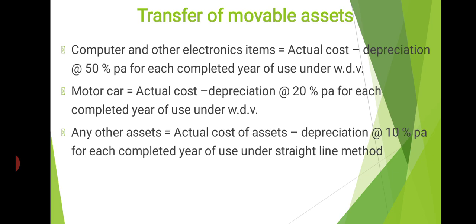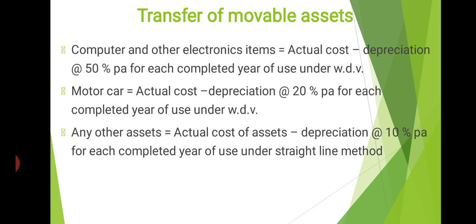Where an employer transfers any movable asset to the employee or to a member of his family, the value of the perquisite shall be computed as follows. Please listen to these three categories. First one, computer and other electronic items.